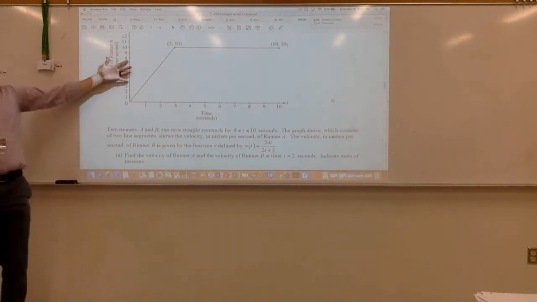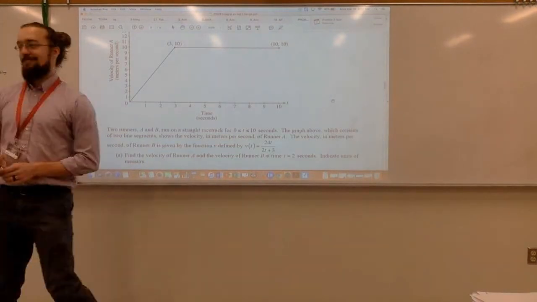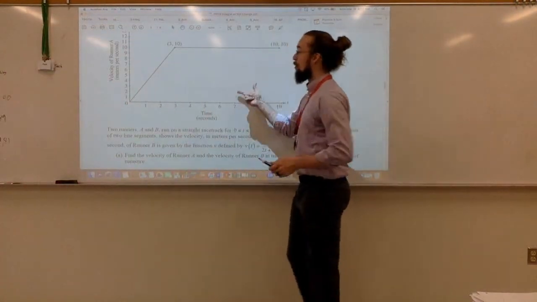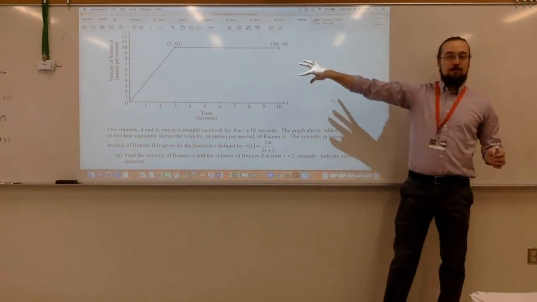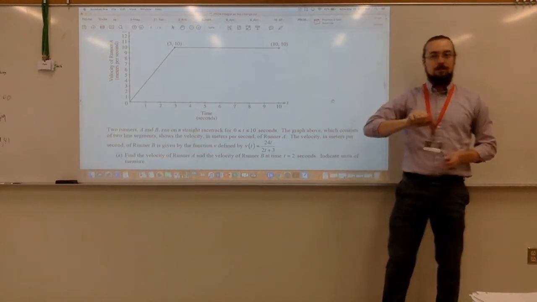So A is represented by this graph. So we have to get the area under the graph. No. Okay. So this is the velocity function. We want the velocity at 2 seconds.